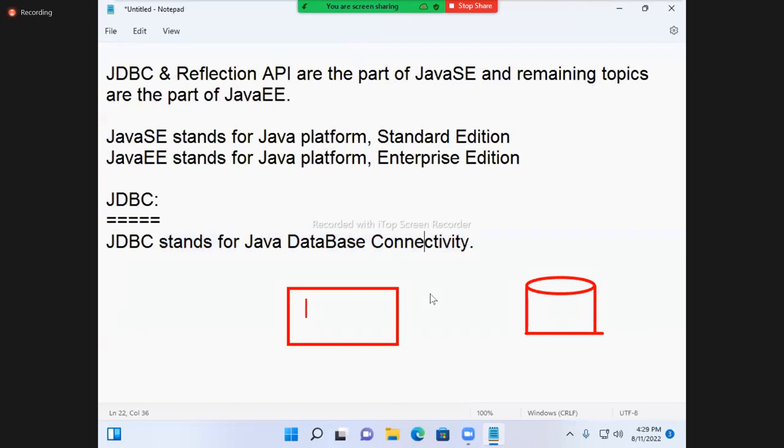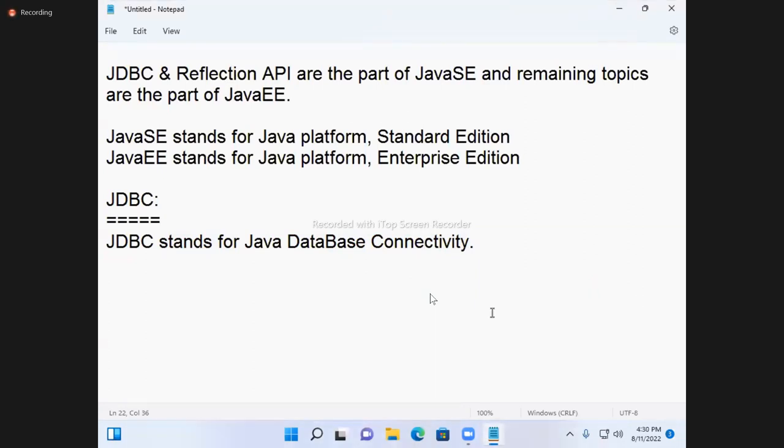Suppose this is a Java program, a Java application. Okay, this is a database, either Oracle database or MySQL database or SQL Server database. We are going to connect the Java application and the database. That is the reason for the full form, Java Database Connectivity.